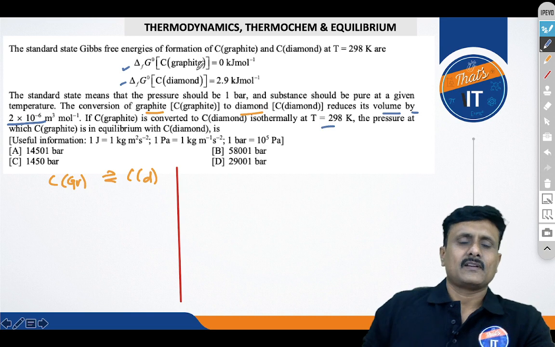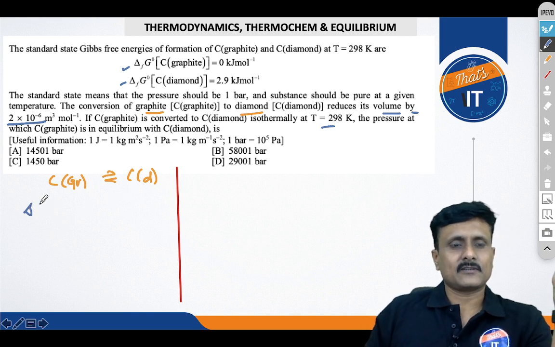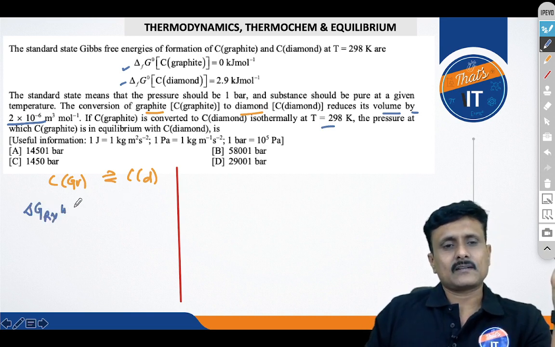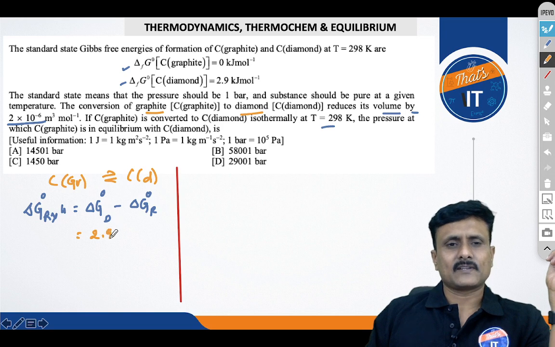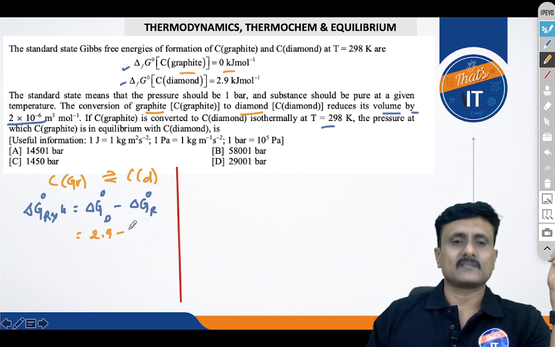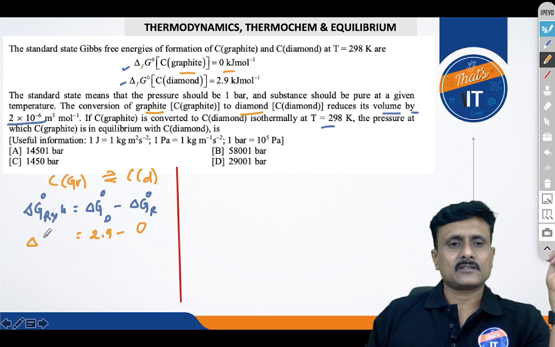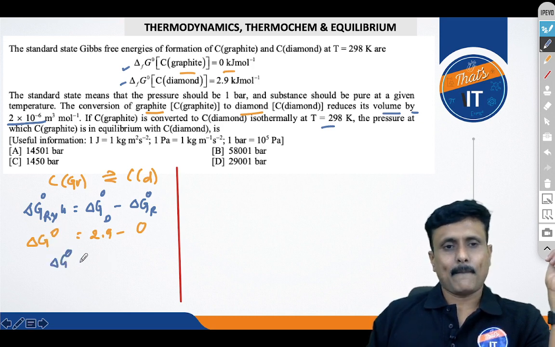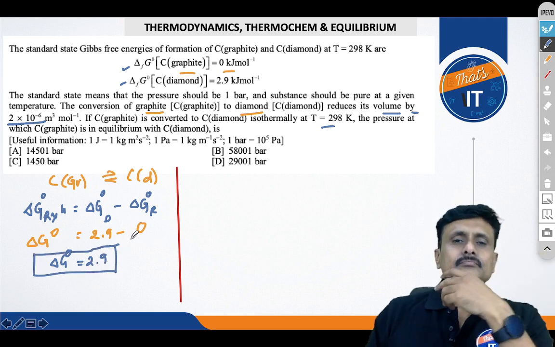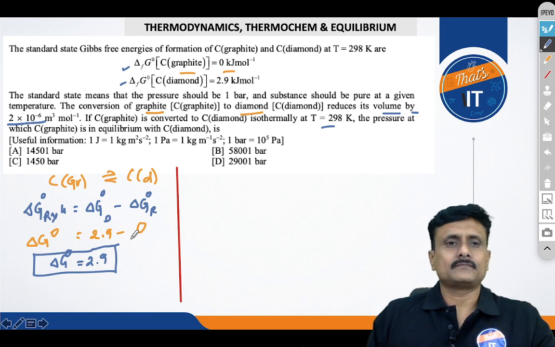Now let's see how to solve this question. Now we can see that the delta G of reaction equals delta G of the product, that is diamond, minus delta G of the reactant. Of course, we are talking about the standard values. So first of all I would take that. You can see diamond, because for graphite it is arbitrarily assumed as 0. So you got the delta G naught of the whole process as 2.9. Isn't it? You got that value?